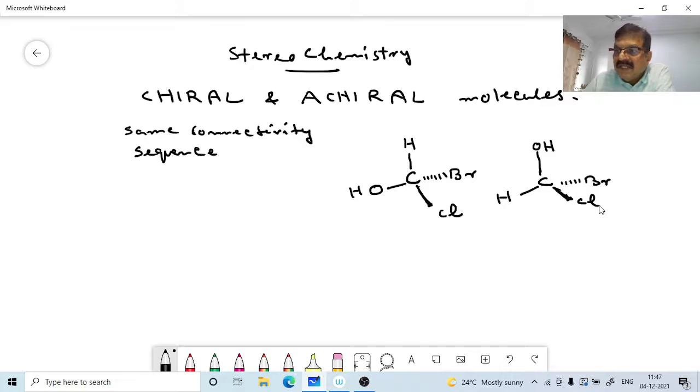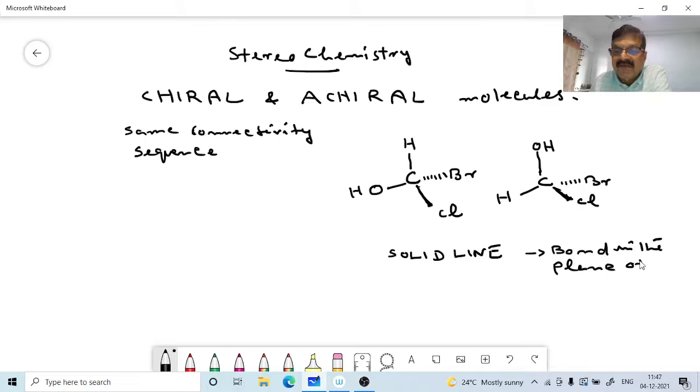Here we have the 3 methods of representation of the bonds. One is with a solid line. Here the carbon OH bond and carbon hydrogen bonds are represented by a solid line. A solid line is used for representing a bond in the plane of the page. We have to visualize this 3-dimensional structure, then we will understand it much better. The solid line represents the bond in the plane of the paper.